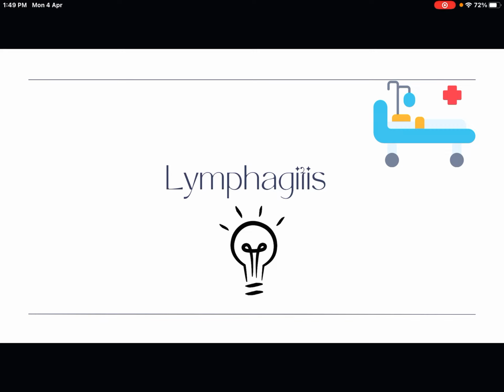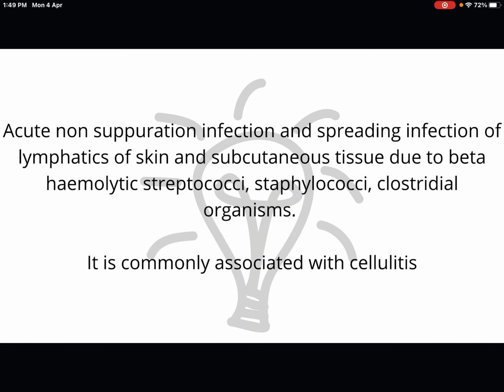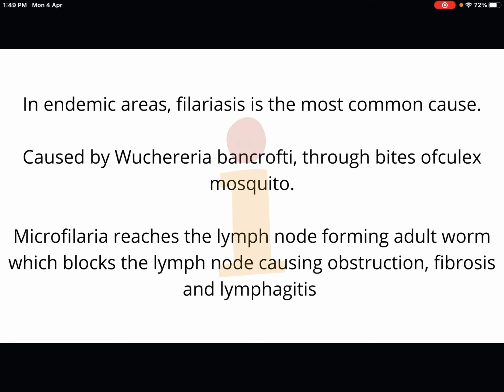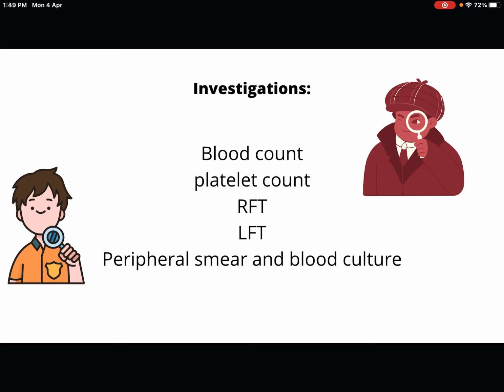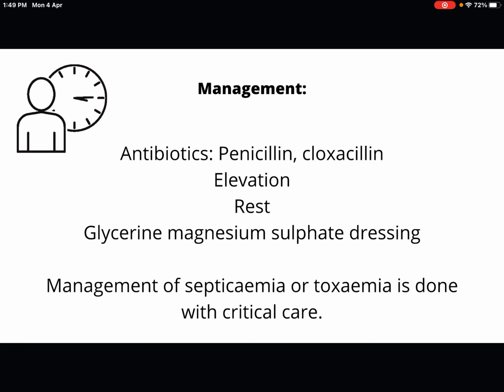So I think this much is enough for writing 2 markers. If lymphangitis or acute lymphangitis is asked as a very short question, you have to write what it is, how it is caused, and then the clinical features. Streaky spreading redness is very important, along with edema, fever, tachycardia. Investigations: blood count, platelet count, RFT, LFT, peripheral smear, blood culture, etc. Management is antibiotics, penicillin, cloxacillin, elevation of the limb, rest, and glycerin magnesium sulfate dressing. And if there is septicemia or toxemia, we have to manage with critical care.